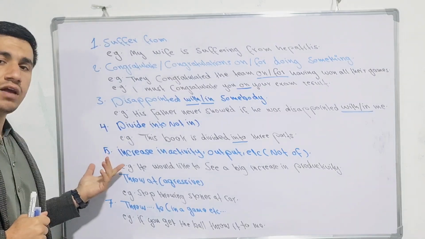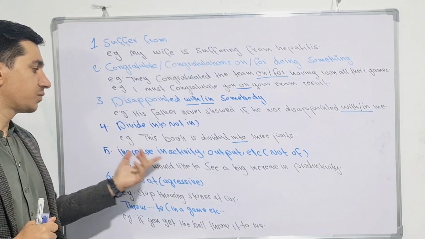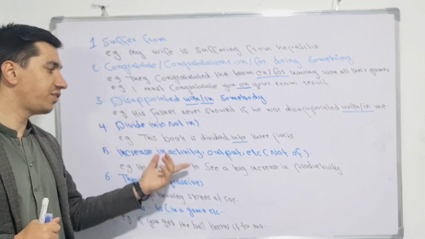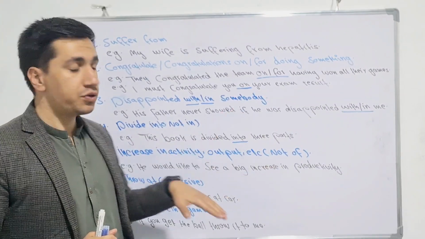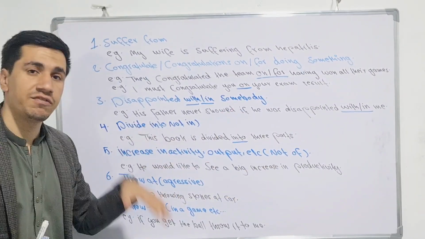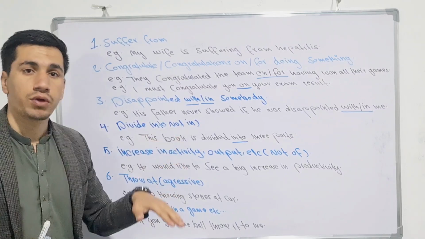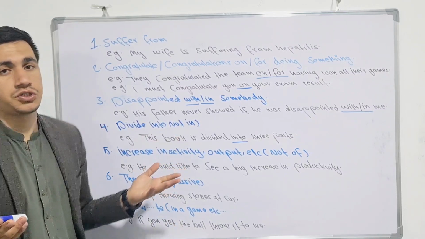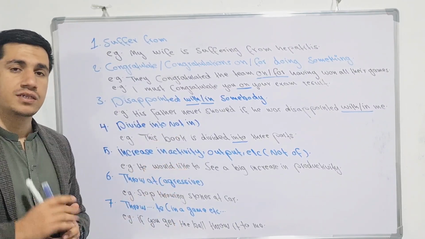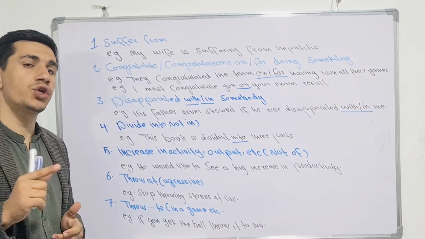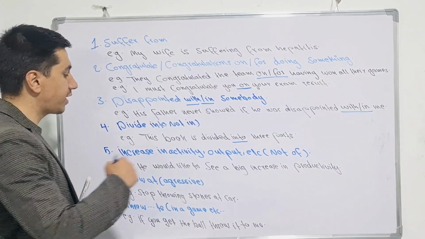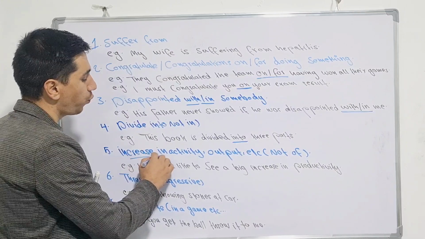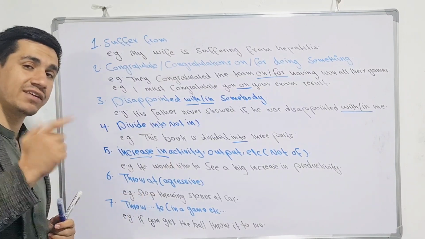The number five we have is increase in, for example increase in activity, output, etc. A lot of people say increase of productivity, increase of salary. No, that is considered incorrect. The best way is to say increase in, not increase of. This preposition is totally correct: increase in activity.